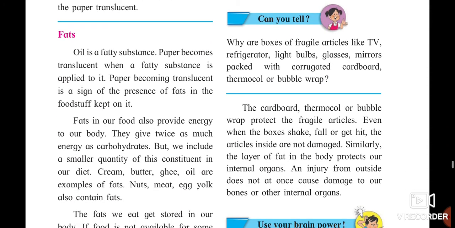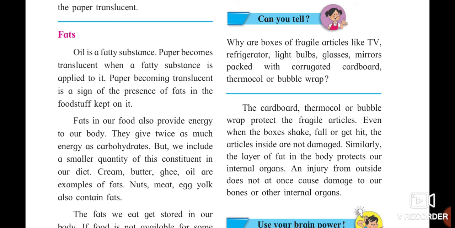Fat is an oily substance, and we are getting these fats from oily substances. When a drop of oil is placed on paper, you can see some translucent type of layer formed on it. Translucent means what? It is not actually opaque, and not transparent either. Paper becoming translucent is a sign of the presence of fat in the foodstuff. Fat in our food also gives us energy. So how carbohydrates give you energy, in the same way fats also provide you energy.